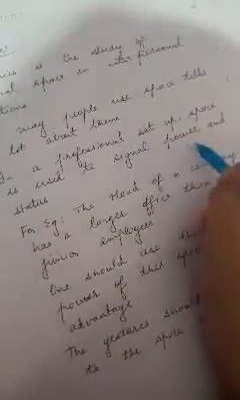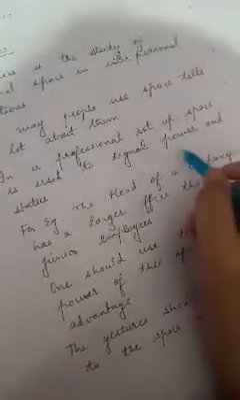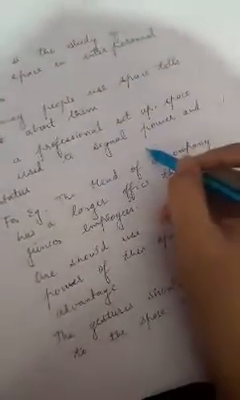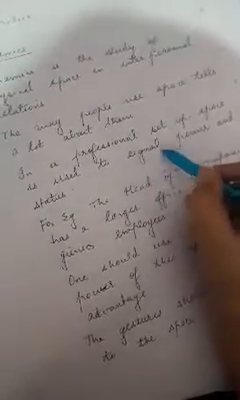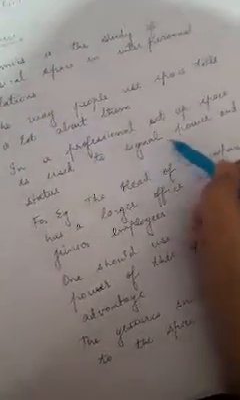In a professional setup, space is used to signal power and status. While you are working in your office, you must have seen that usually the higher authorities have a more spacious workspace, and a junior employee might have less space compared to the senior employee. This is because of proxemics.